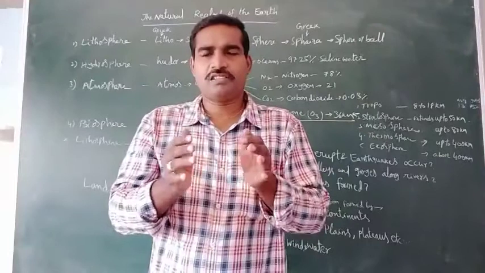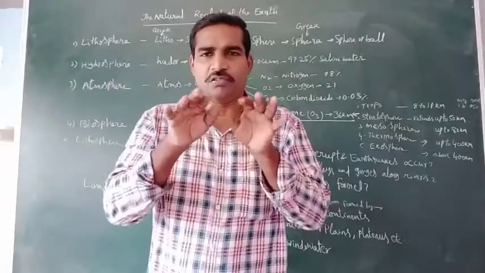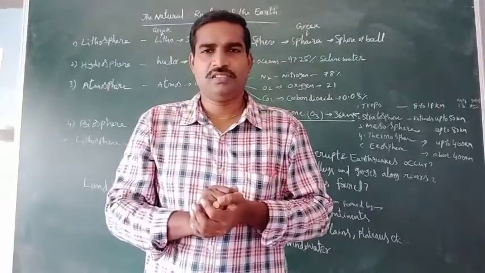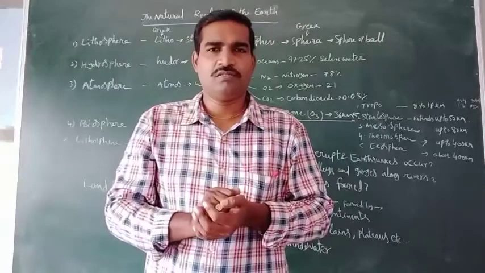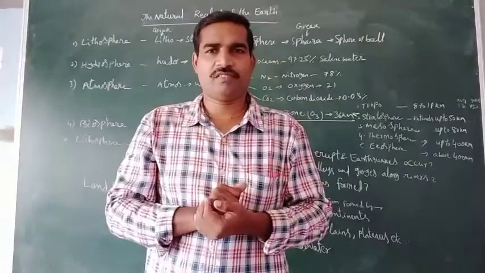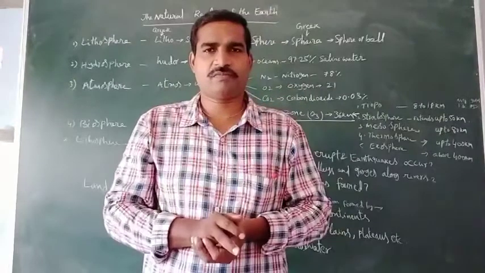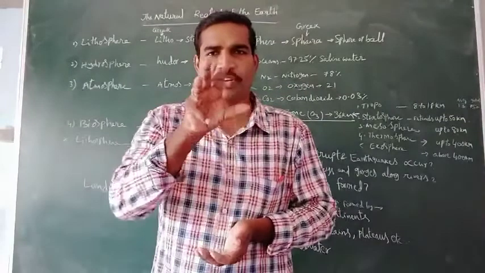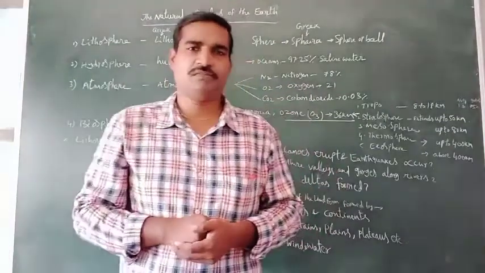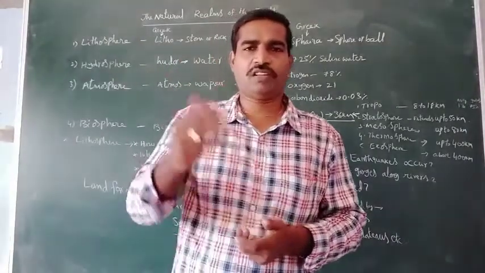According to that, scientists finally concluded that there are four kinds of rims. Rims means different kinds of spheres. They have common features. What are the rims of the earth? Look at the board.